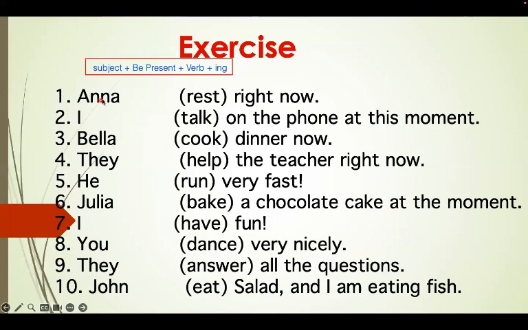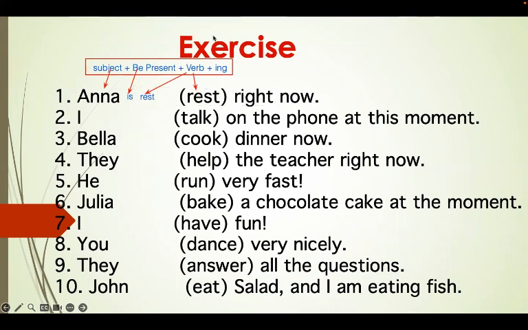So first one, Anna rests right now. So let's start one by one. First, let's have a subject. Subject is Anna. Then let's put the verb to be in the present. So what is it? Very simple. Is. Yes, the answer is. Now let's go and have a verb. Which is the verb? The verb is already here. It is rest. So we write the verb as it is. We don't change anything.